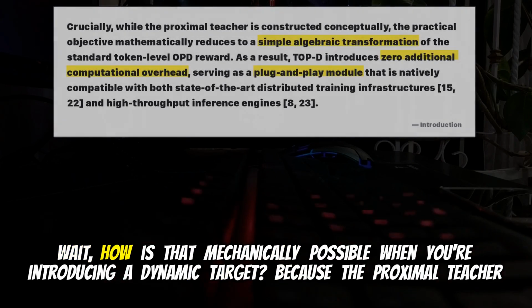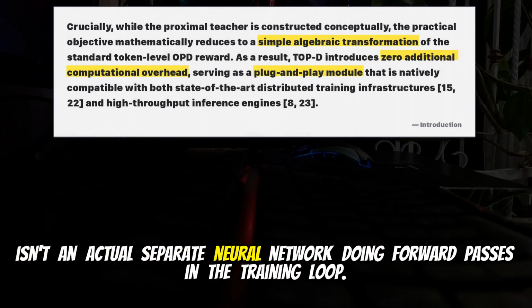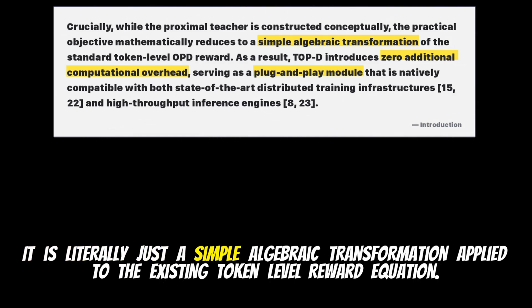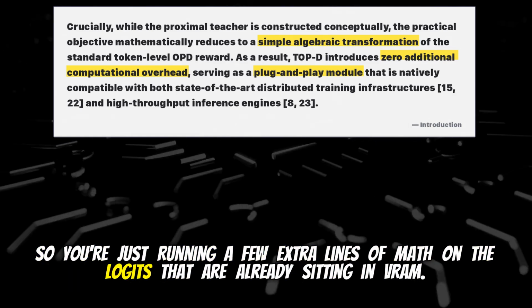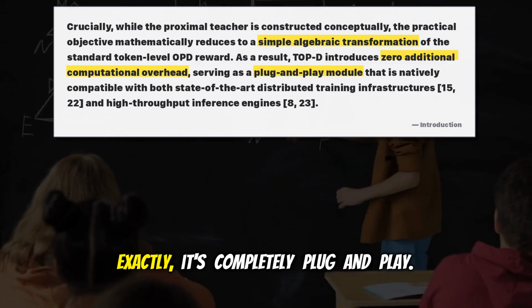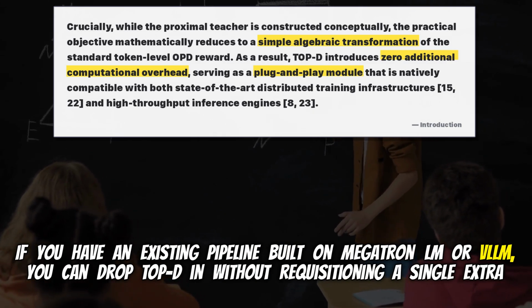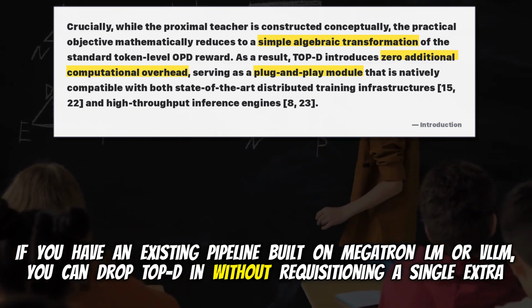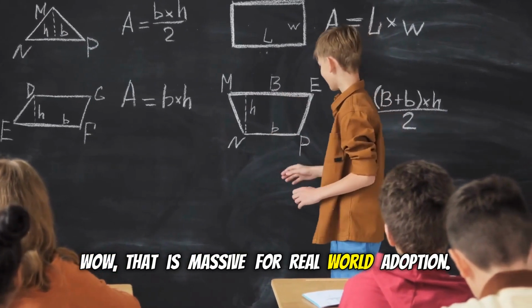Literally 0. Wait, how is that mechanically possible when you're introducing a dynamic target? Because the proximal teacher isn't an actual separate neural network doing forward passes in the training loop. Oh, I see. It is literally just a simple algebraic transformation applied to the existing token level reward equation. So you're just running a few extra lines of math on the logits that are already sitting in VRAM. Exactly. It's completely plug and play. If you have an existing pipeline built on Megatron LM or VLLM, you can drop TOPD in without requisitioning a single extra GPU. Wow, that is massive for real-world adoption.